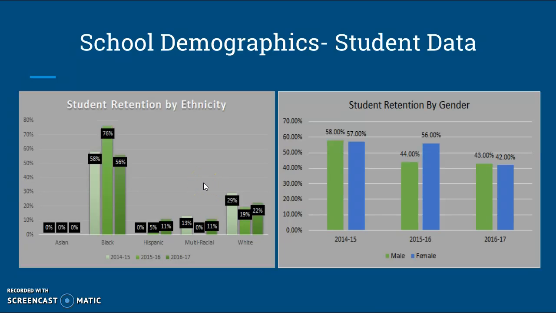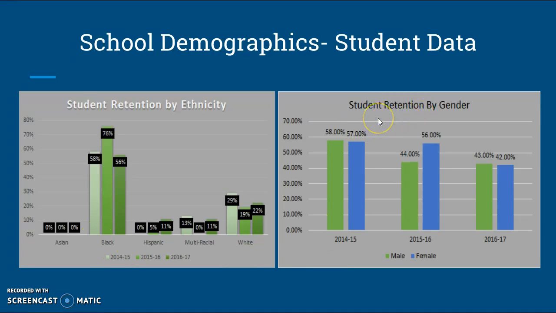I pulled the retention just because I kind of wanted to see it, being a special education teacher. I did student retention by ethnicity here, and you see that our black students are retained more than any other ethnicity at our school. It looks like the 15-16 school year was a big year because 76% of our retentions were our African American students.